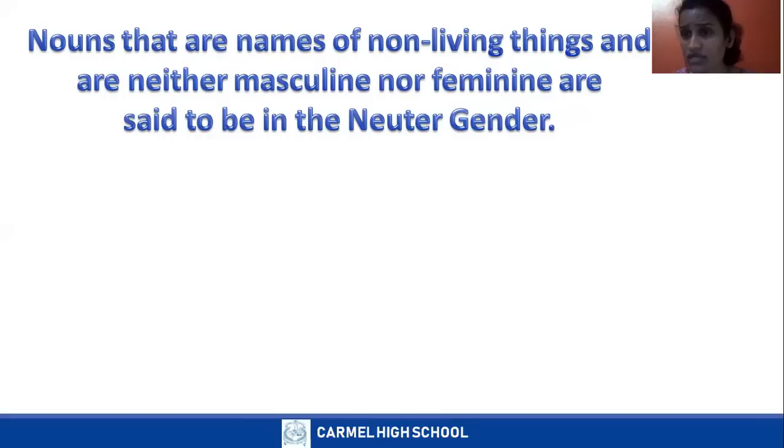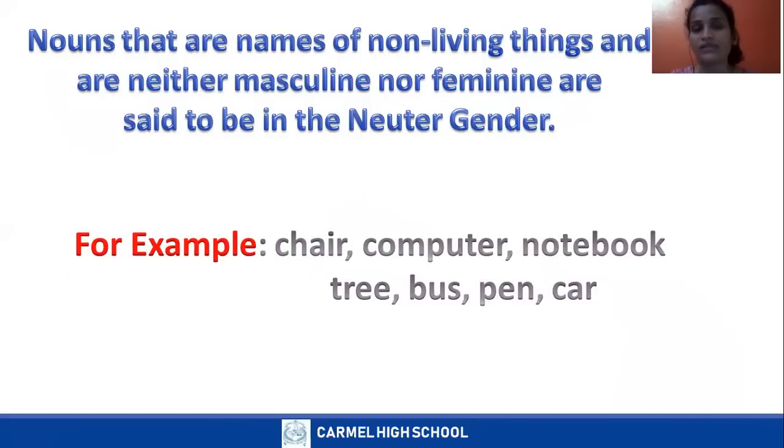Neither masculine gender nor feminine gender. Neuter gender will never talk about the male category or female category. It talks about only non-living things. For example, chair, computer, notebook, tree, bus, pen, car. These are all non-living things.